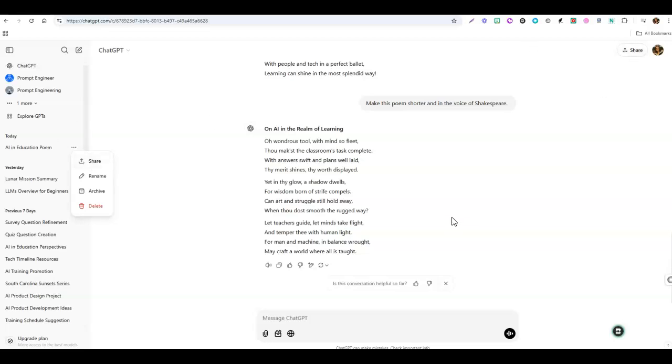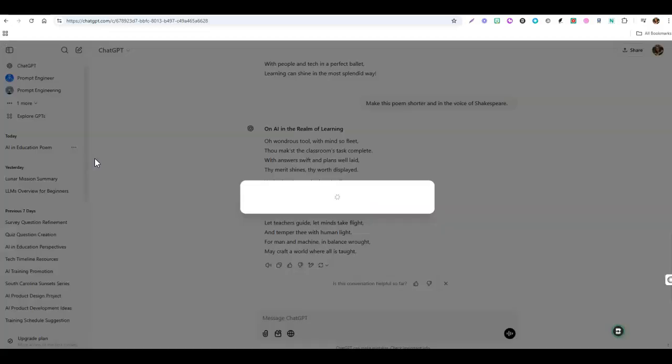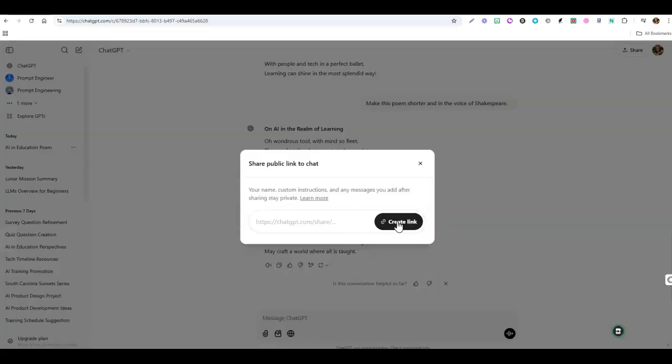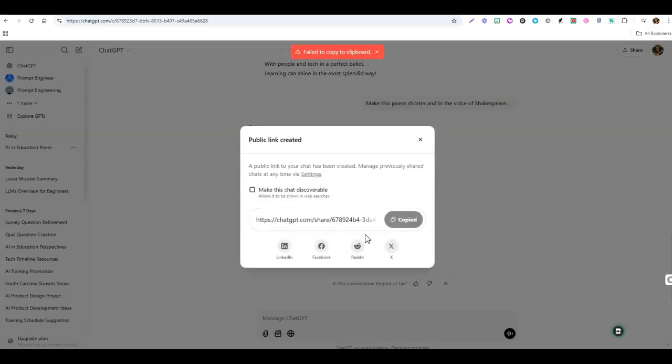If you want to share a chat conversation that you've had, whether that be to share it with somebody because you want to share the content, or whether you're using it to cite information, you can create a share link. So if we click share here, we're going to create a link by clicking create link. There it is. We'll go ahead and copy it. One thing to note here is that you know you're in a share URL because it will say the word share in here versus up here.